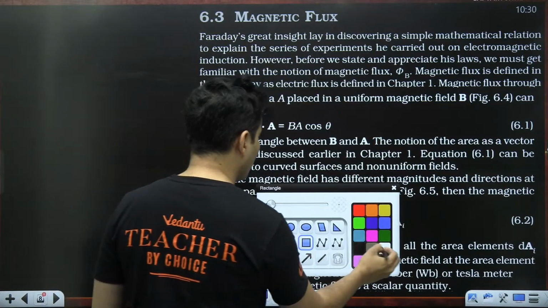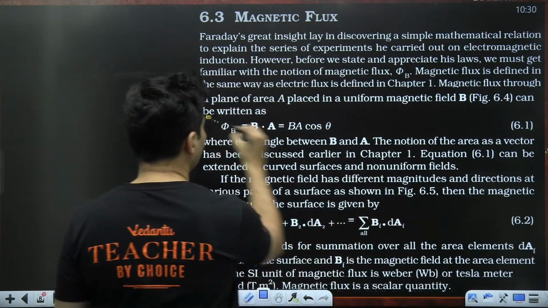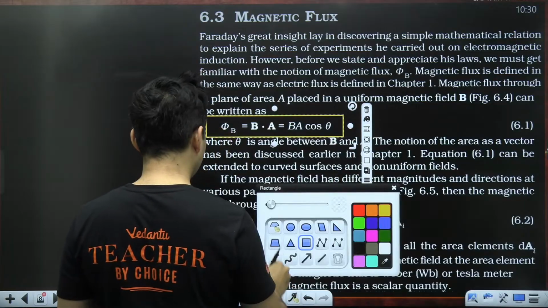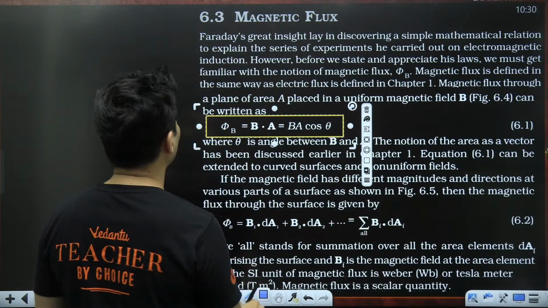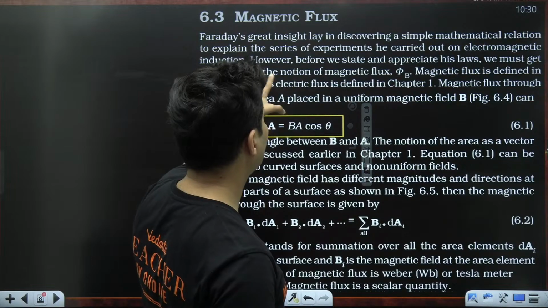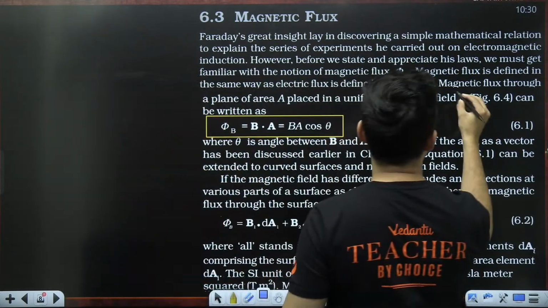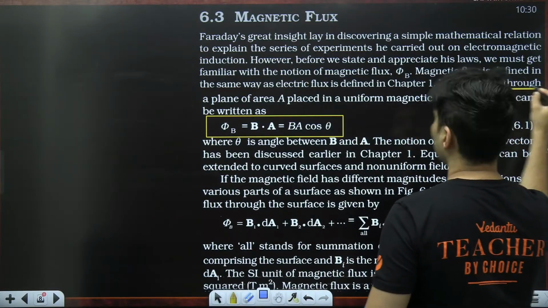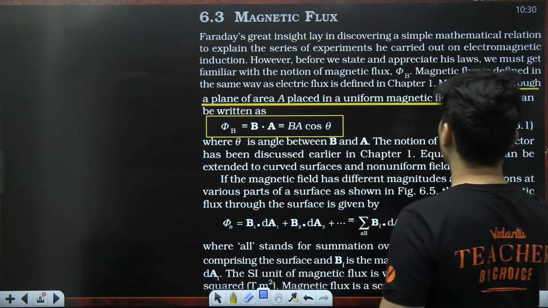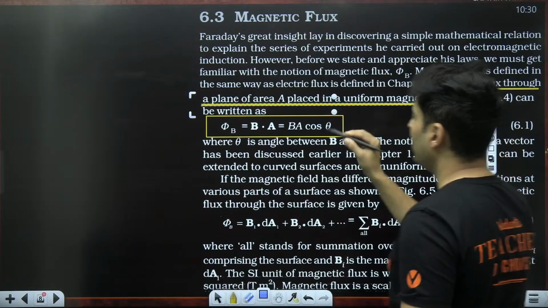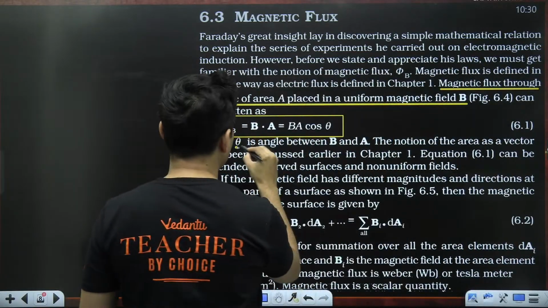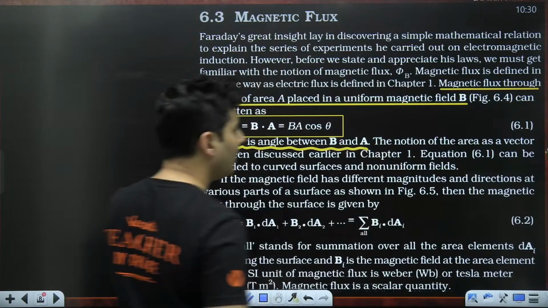We have discussed magnetic flux in the previous chapters also, which is BA cos theta. This is just a reminder of it. Faraday called magnetic flux, defined the same way electric flux is defined. Magnetic flux through a plane of area A placed in a magnetic field is given by this, where theta is the angle between the magnetic field and the area.